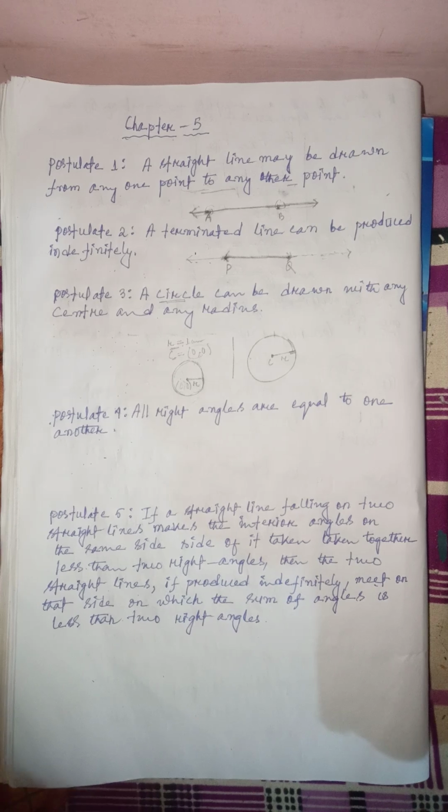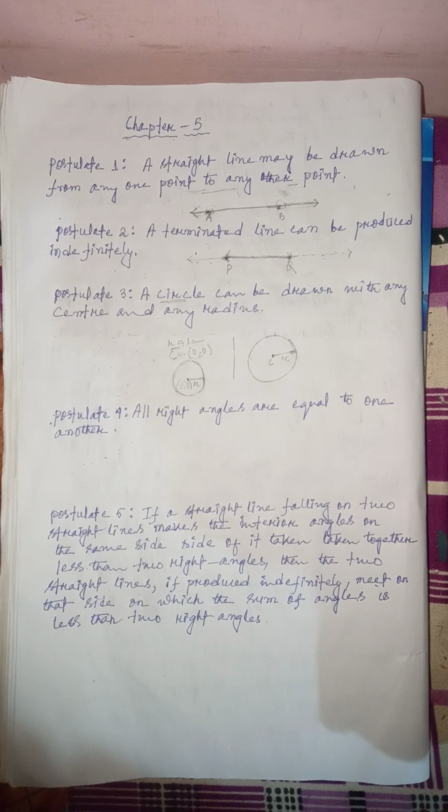Then let us move to the next, which is postulate number 4. In postulate number 4, we see that all right angles are equal to one another.